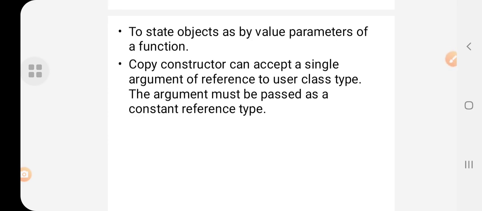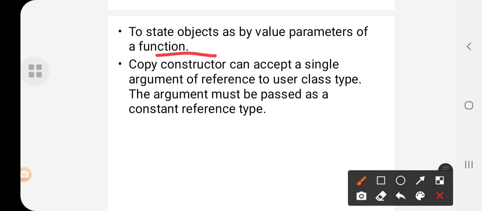Okay, students? So next, to state objects as by-value parameters of the function, we can actually use this copy constructor. So where the objects are there, we have to represent the copy constructors.